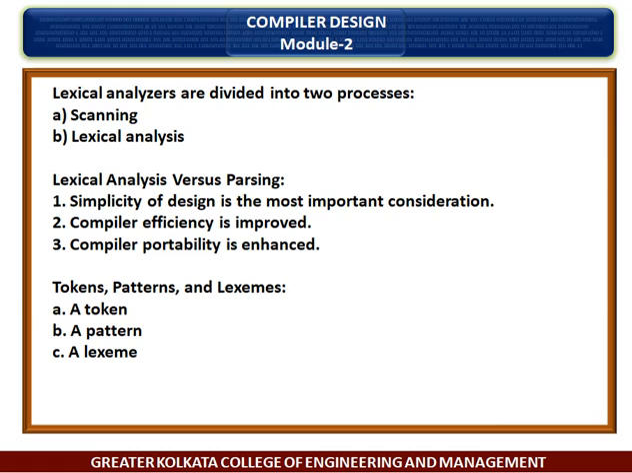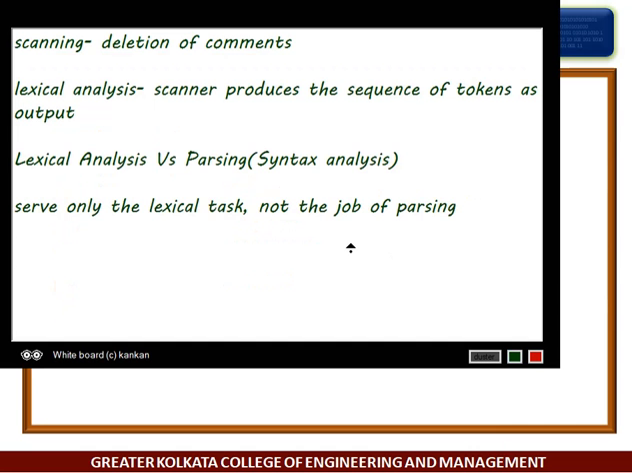A token is a pair consisting of a token name and an optional attribute value. The token name is an abstract symbol representing a kind of lexical unit, for example, a particular keyword or a sequence of input characters denoting an identifier. So these are the tokens.